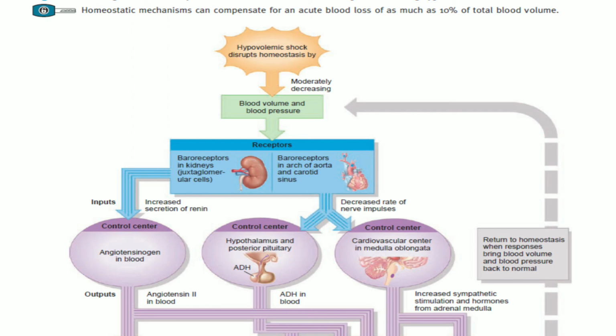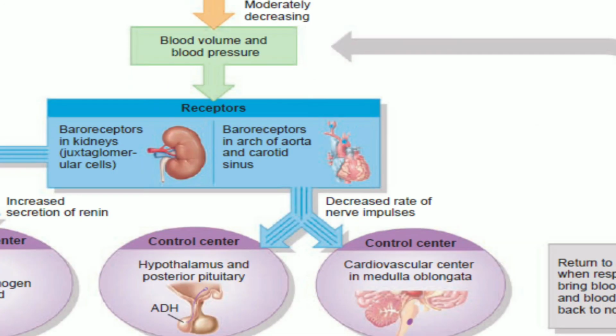This picture shows the negative feedback system that can restore the normal blood pressure during the hypovolemic shock. When there is a hypovolemic shock and a lesser volume of blood, it disrupts the homeostasis by decreasing the blood volume and the blood pressure. These are detected by the baroreceptors of the kidney and the baroreceptors of the heart.